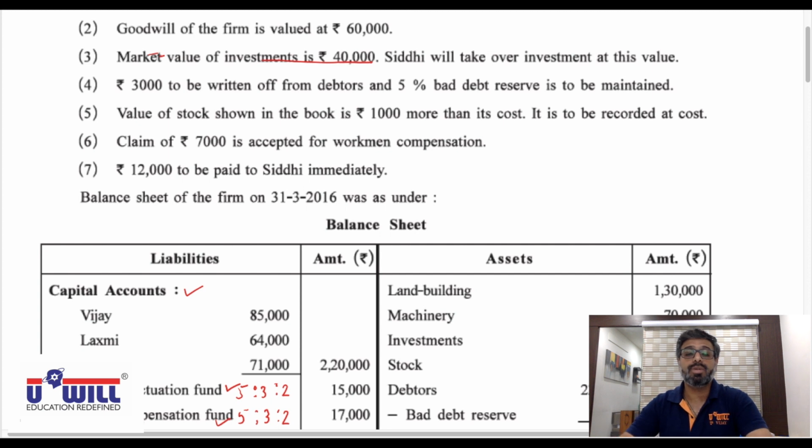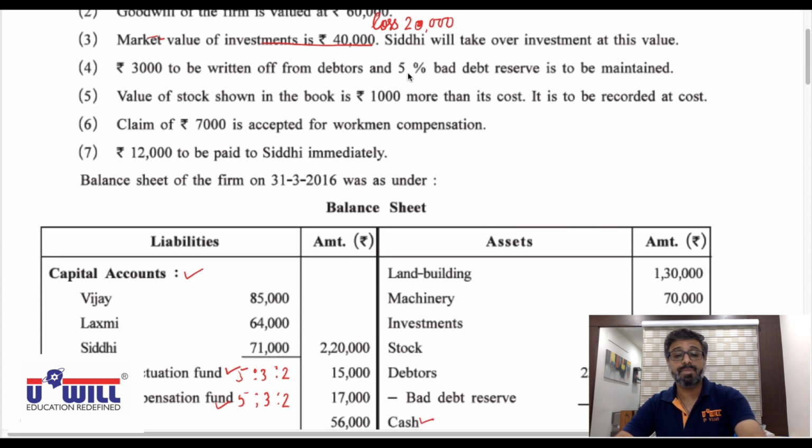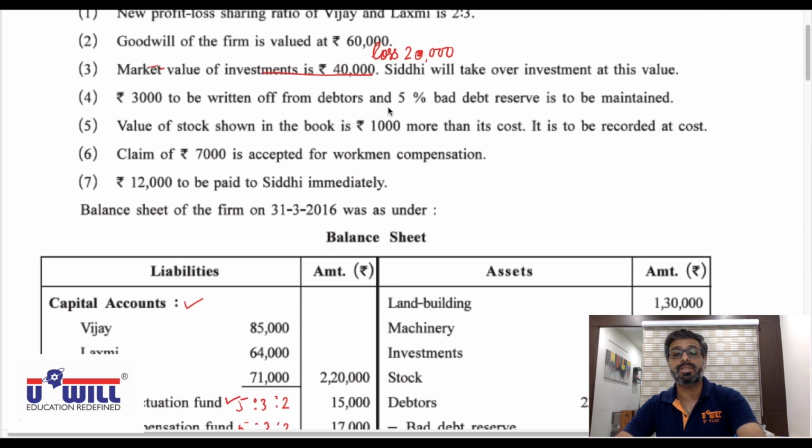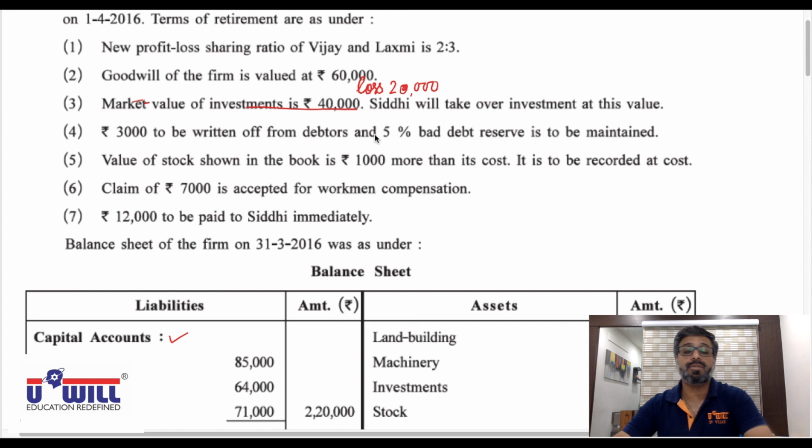Write down against investments loss of 20,000. Now this loss of 20,000 we will meet from investment fluctuation fund, and investment fluctuation fund is only 15,000. So excess loss of 5,000 we will meet from revaluation account.